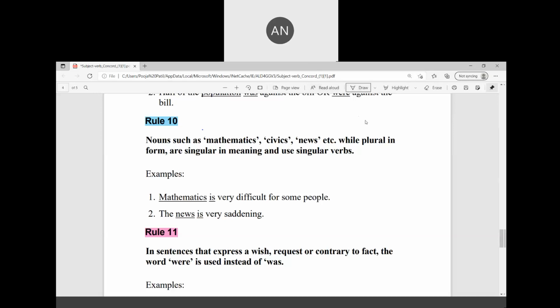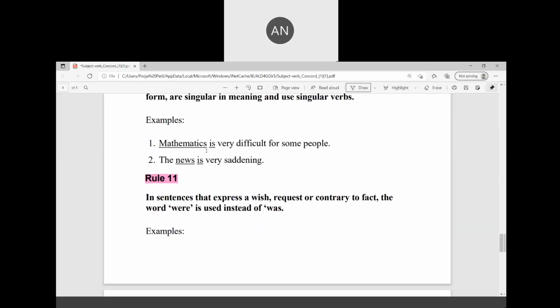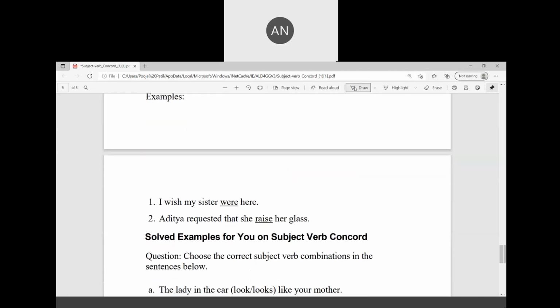In sentences that express a wish, request, or something contrary to fact, the word were is used instead of was. Examples: I wish my sister were here. Aditya requested that she raise her glass. So that's all for the day.